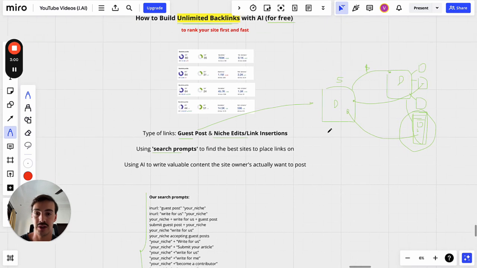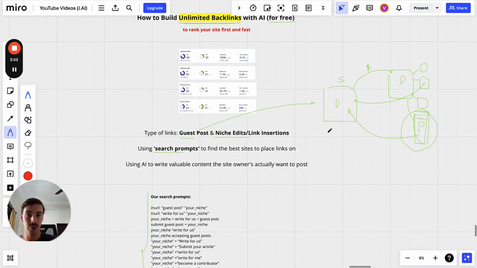Right now, I just want to show you exactly how to look for the sites and what not to look for. It's very, very important. You don't want to be building bad links. So let me go over that real quick in my other tab, and I'll be right back.